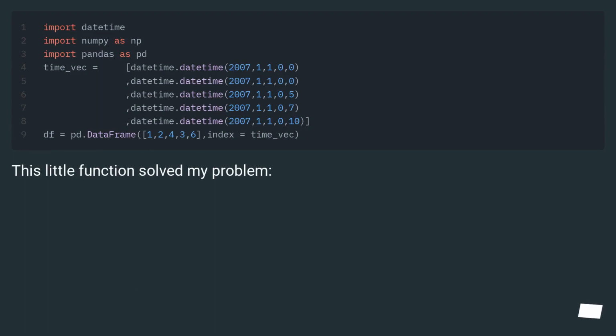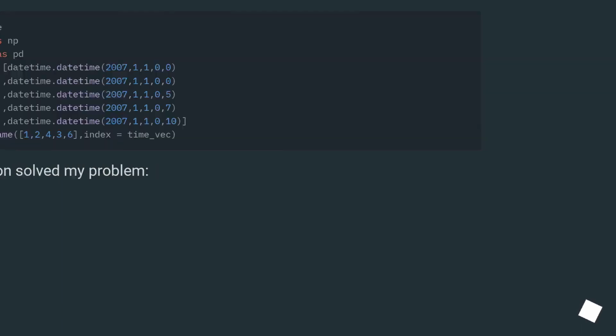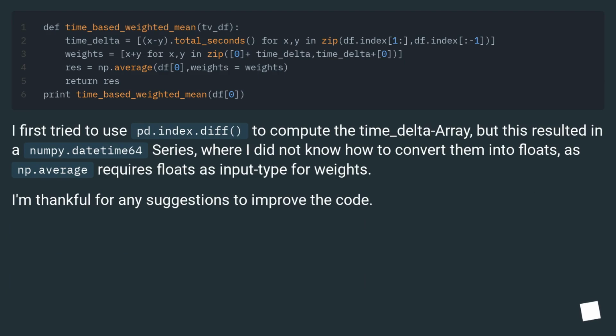This little function solved my problem. I first tried to use pd.index.diff to compute the time_delta array, but this resulted in a numpy.datetime64 series, which I did not know how to convert into floats, as np.average requires floats as input type for weights. I'm thankful for any suggestions to improve the code.